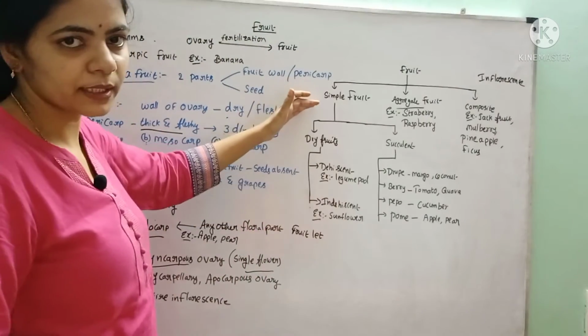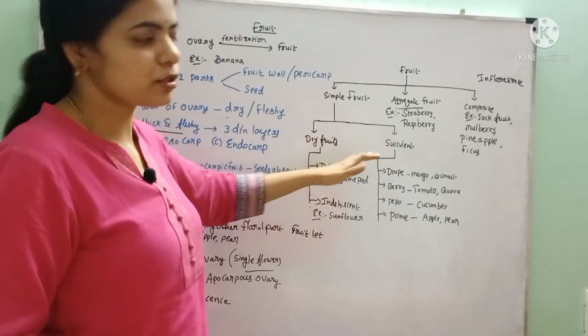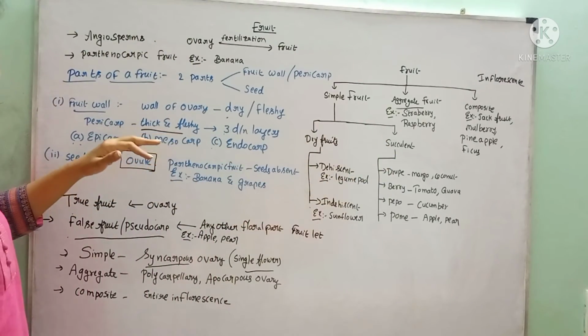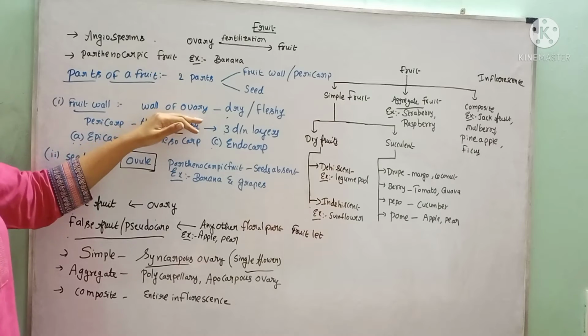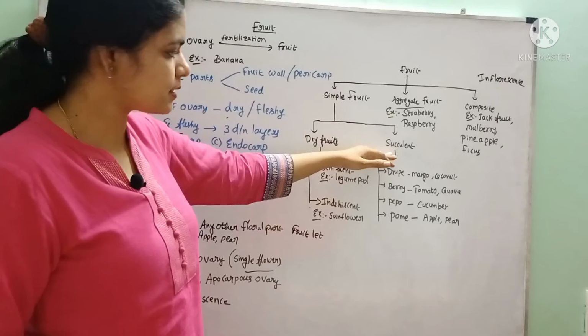And the simple fruit is again of two types, that is dry fruit and succulent fruit. Depending upon the presence of the outer fleshy layer, if they consist of fleshy succulent pericarp, that is called succulent fruits.